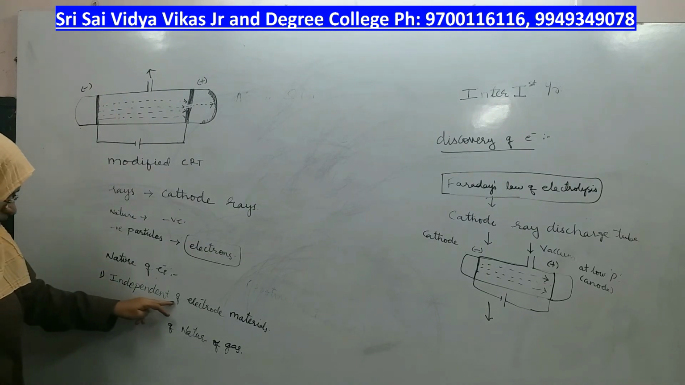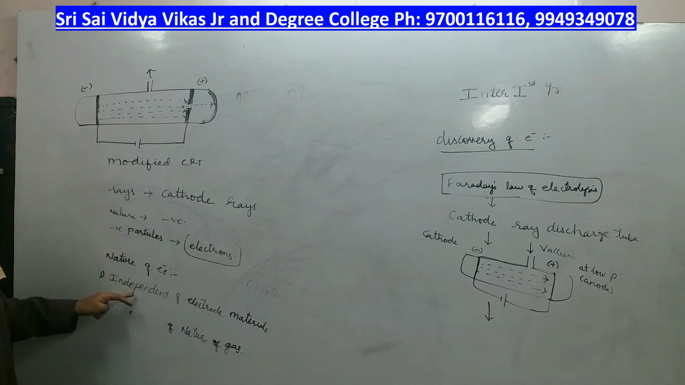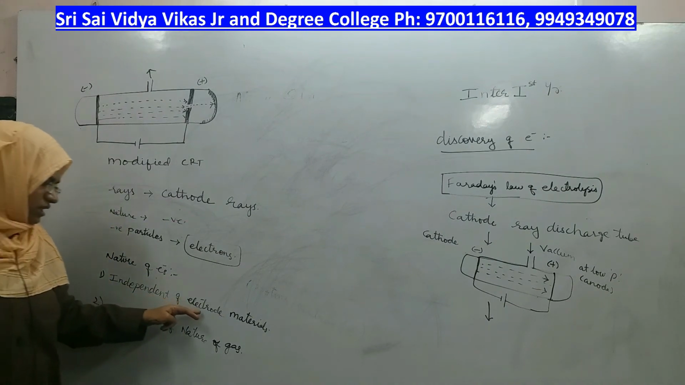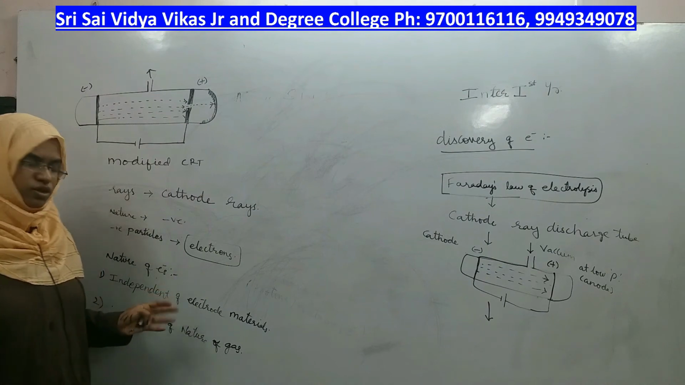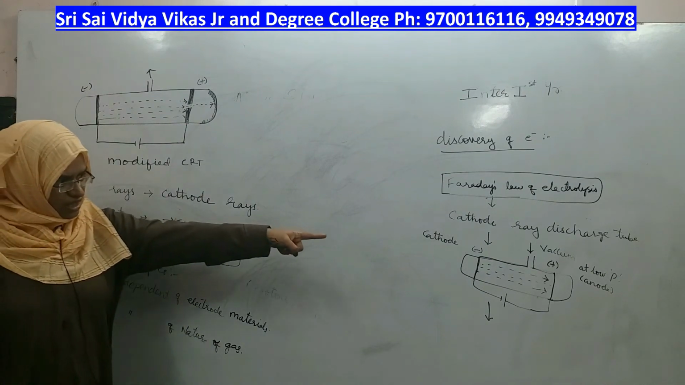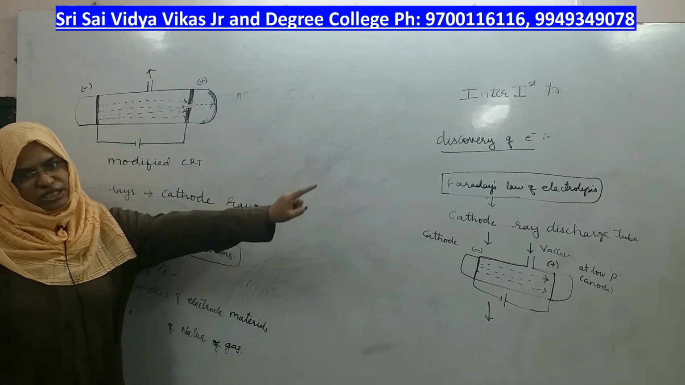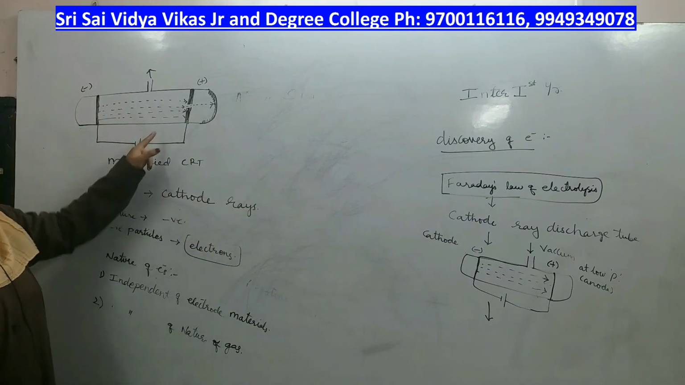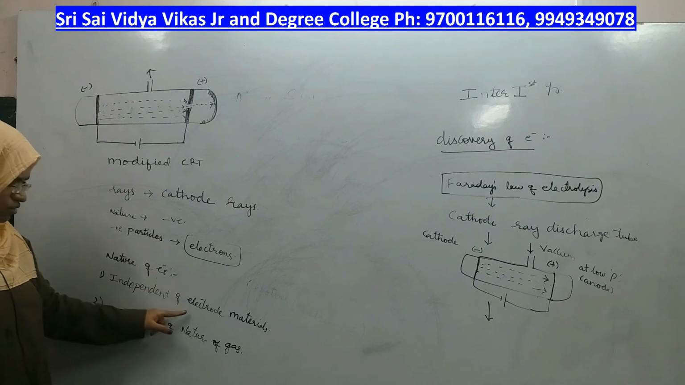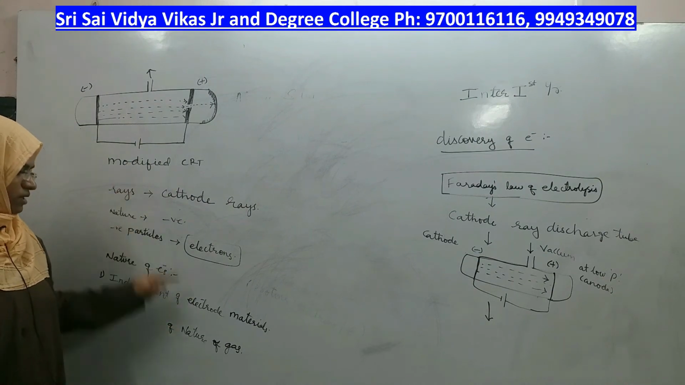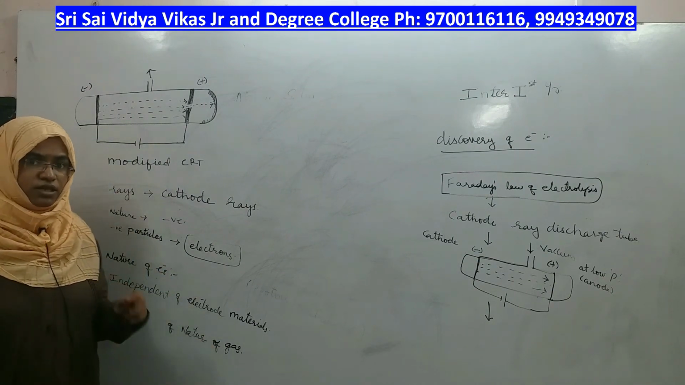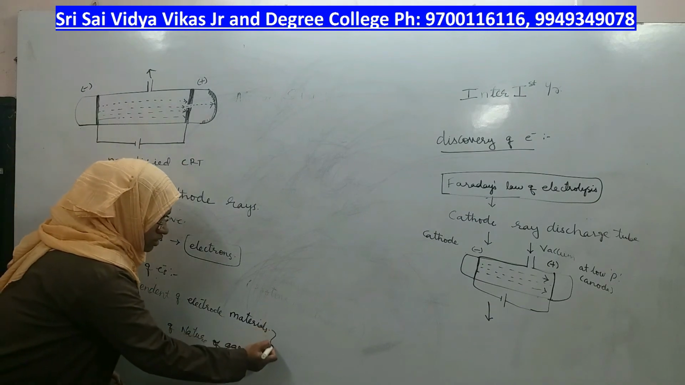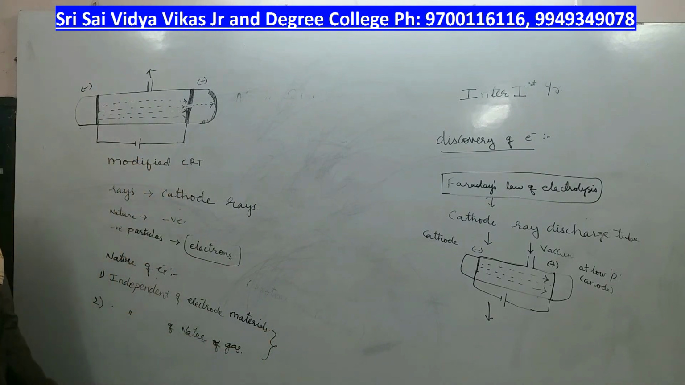At the end of this experiment, what did you get to know? That the nature of this electron is these two. By that experiment you proposed that electrons are there, and to prove that experiment you made this modification and reached a conclusion that it is irrelevant of the electrode material and irrelevant of the nature of the gas. You also have to prove these two characteristics of electrons.